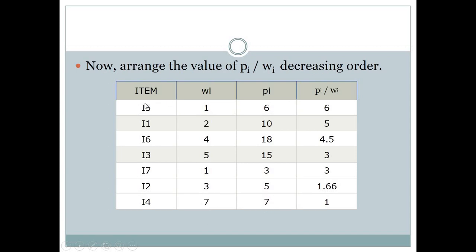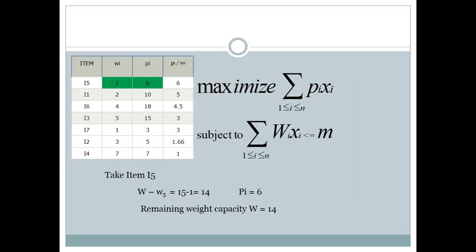So clearly I5 is more profitable. So in the first step we have to select our item by this condition, meaning our profit can be maximized and our weight should be within the limit of our given knapsack weight.